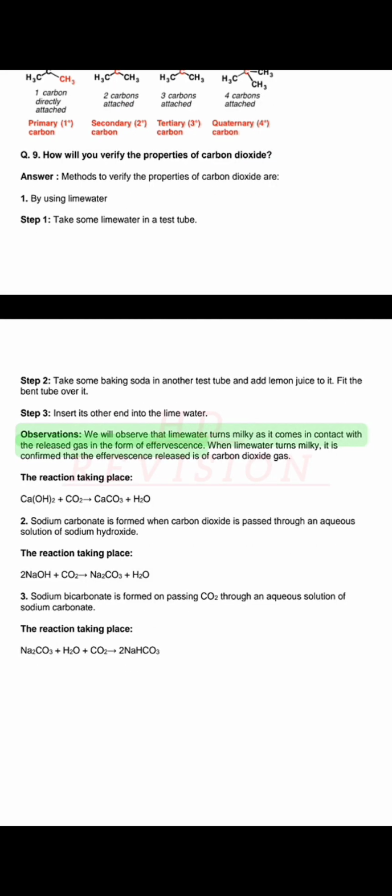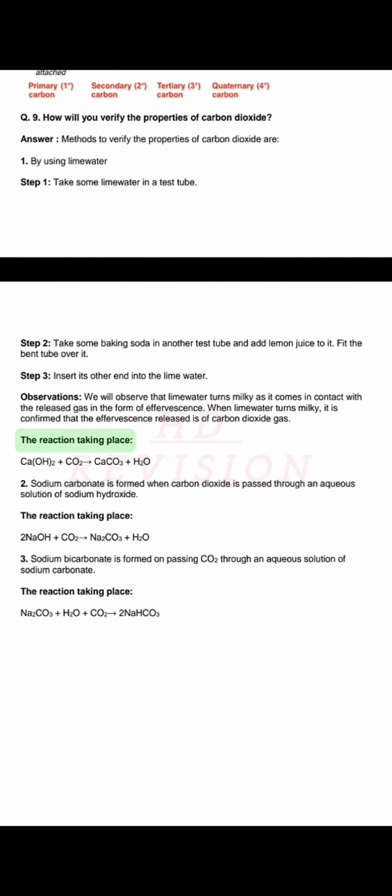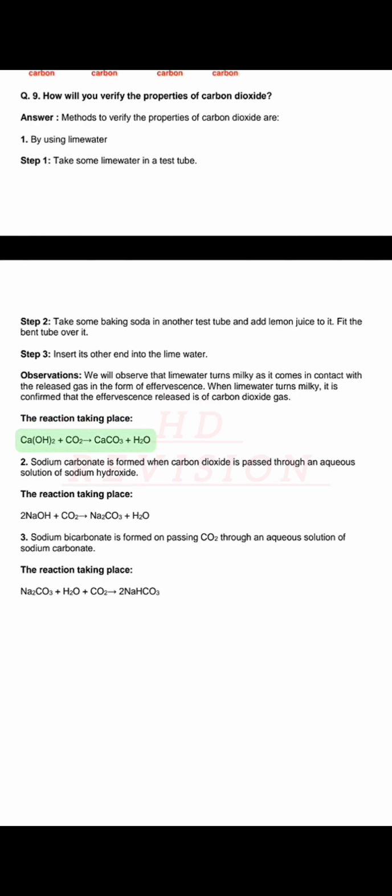Observations. We will observe that lime water turns milky as it comes in contact with the gas released in the form of effervescence. When lime water turns milky, it is confirmed that the effervescence released is carbon dioxide gas. The reaction taking place: Ca(OH)2 + CO2 → CaCO3 + H2O.